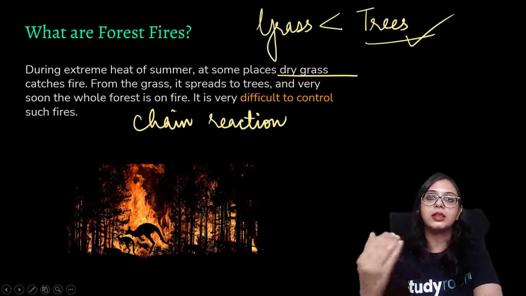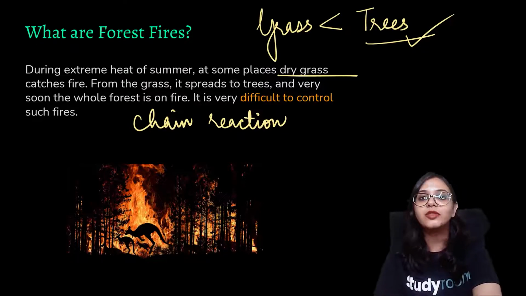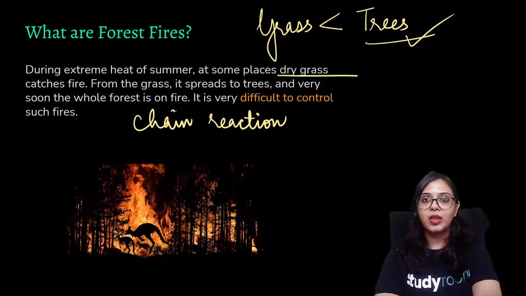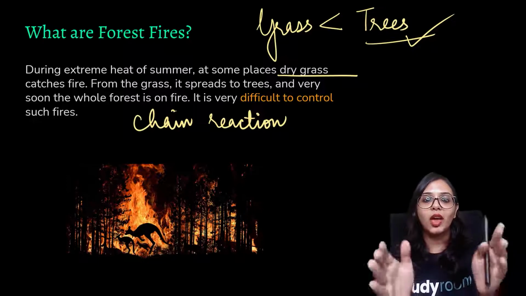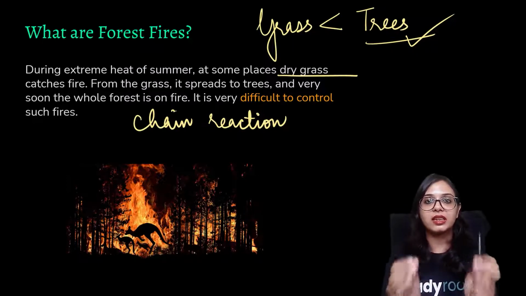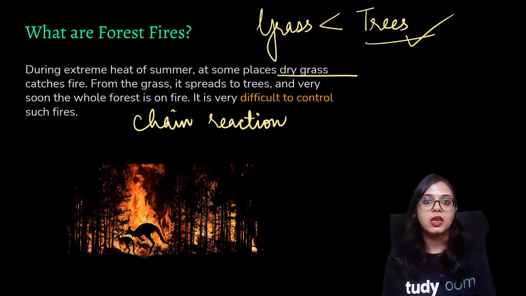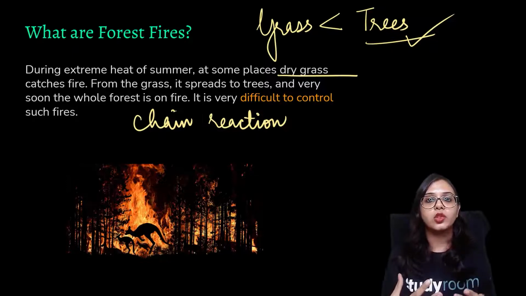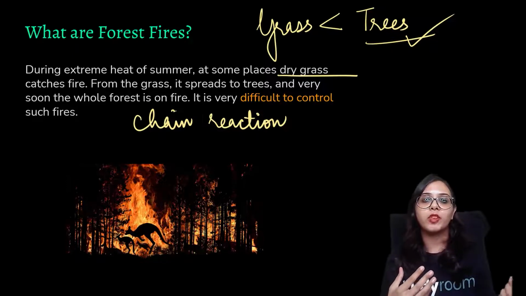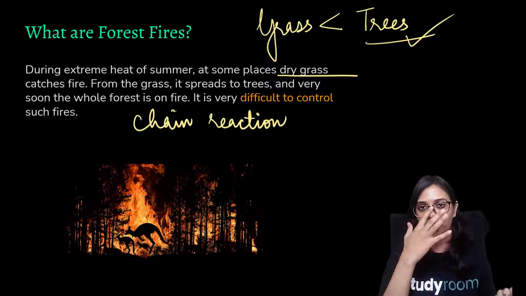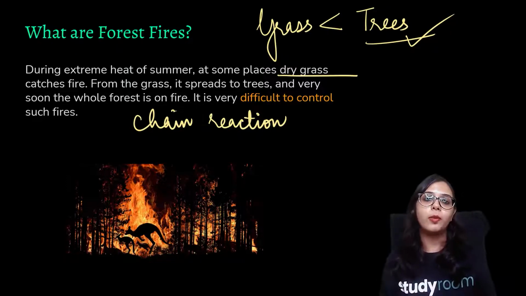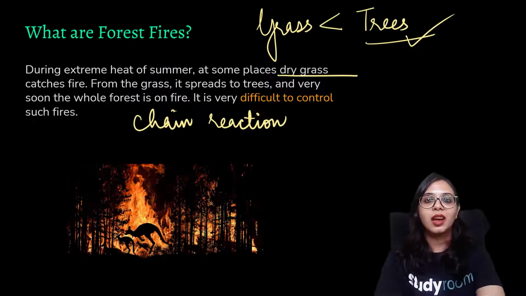Now, in the further parts of the chapter, we will be learning about ignition, about flame, and about many other things. Till now, I hope you have got the idea clear of what combustion is, why we supply a piece of paper or some source of burning kerosene oil to the wood, and also how forest fires occur.